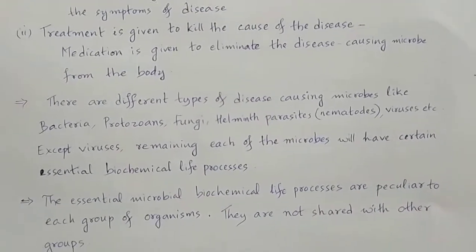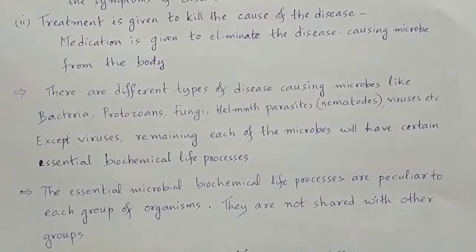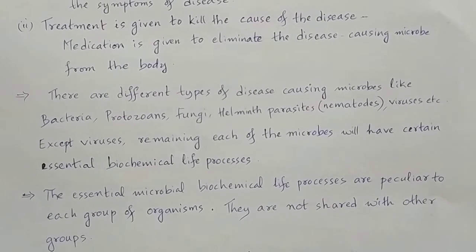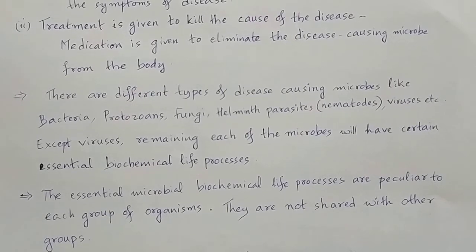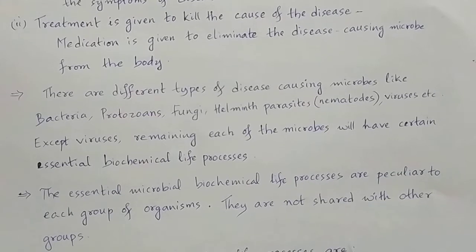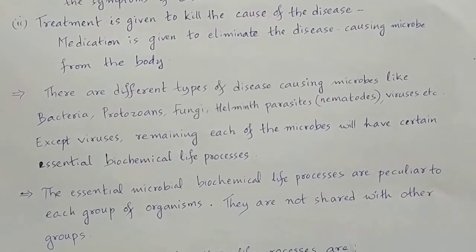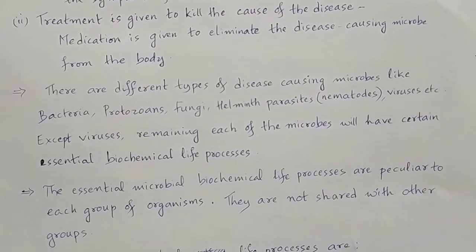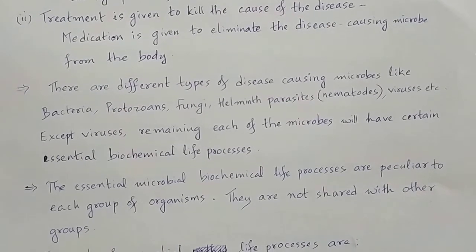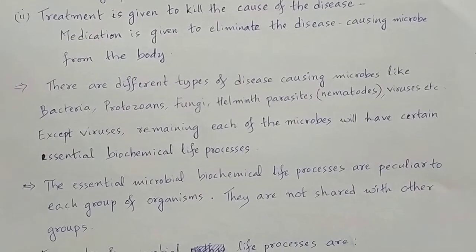The essential microbial biochemical life processes are very peculiar to each group of organisms. It means they are very specific. Bacterial biochemical life processes are specific to only bacteria. They are not shared with other groups.